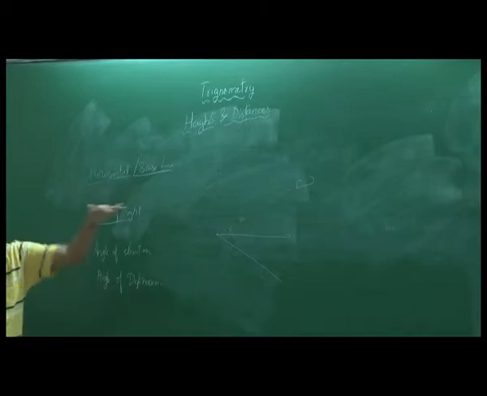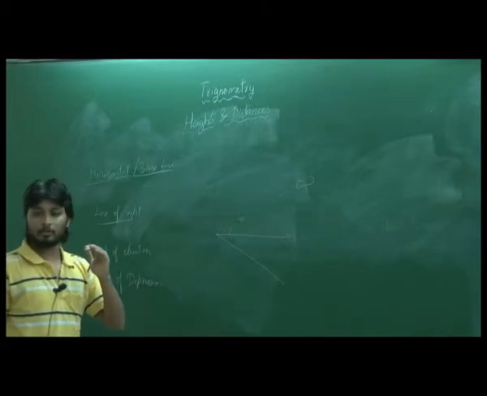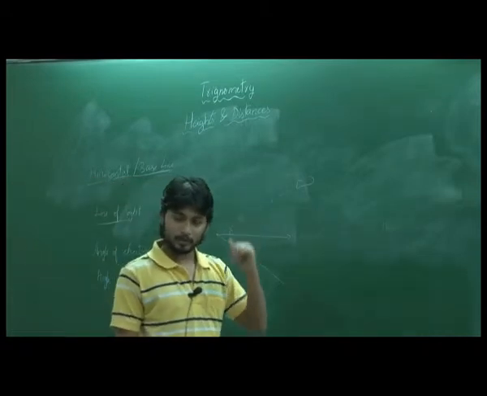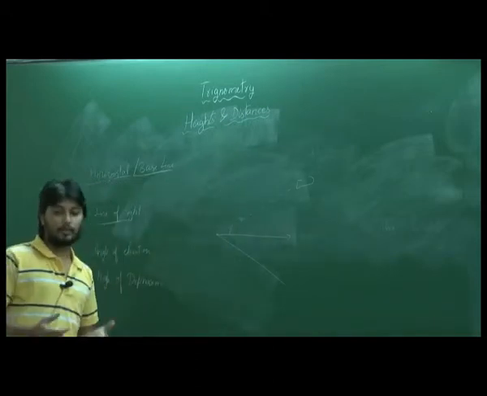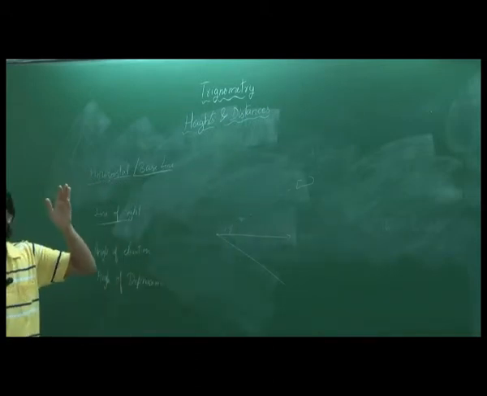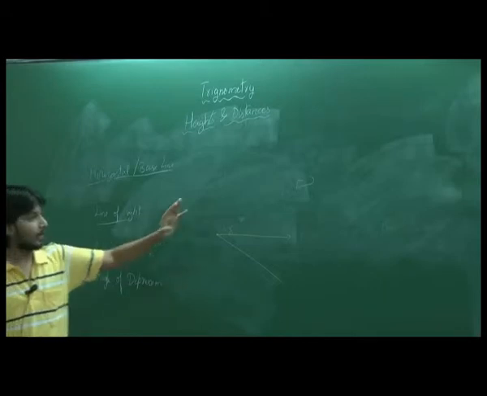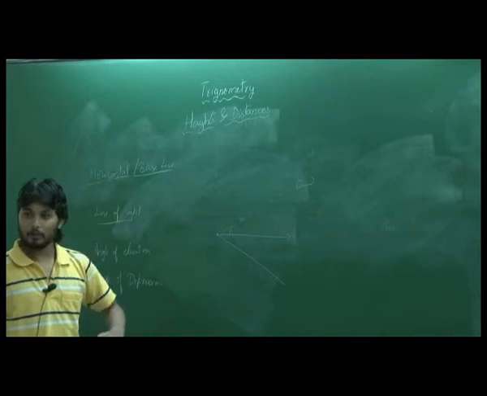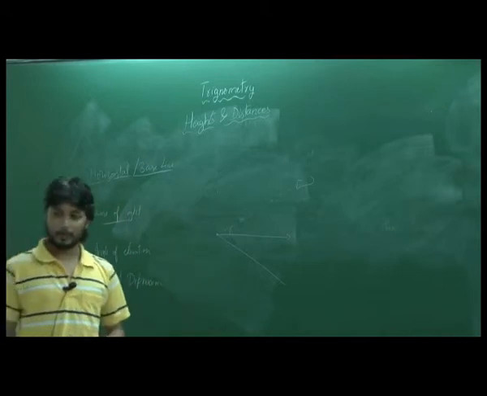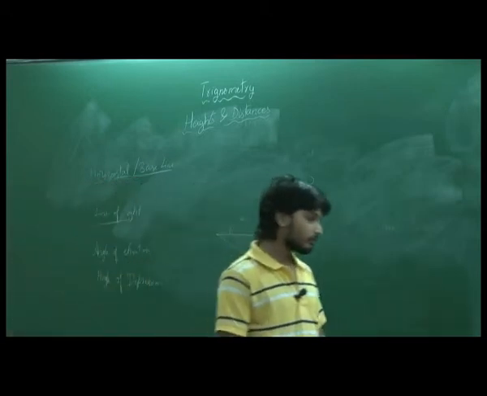One is the horizontal or the baseline, which is parallel to the ground. Line of sight is an imaginary line that joins the observer's eye and the object. Angle of elevation is where the observer is seeing above the horizontal, and the angle between the line of sight and the horizontal is called the angle of elevation, and if he is seeing below, it's called the angle of depression. Okay.